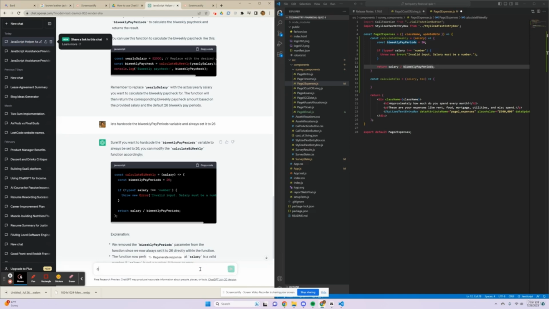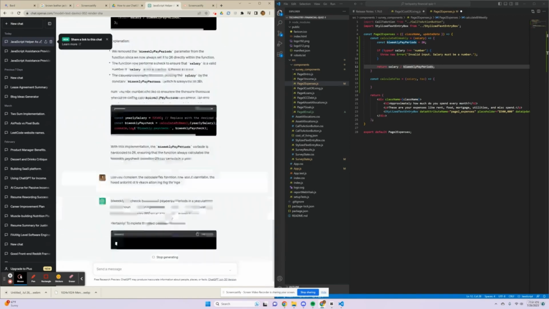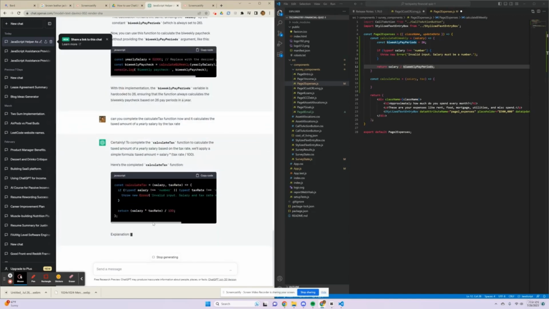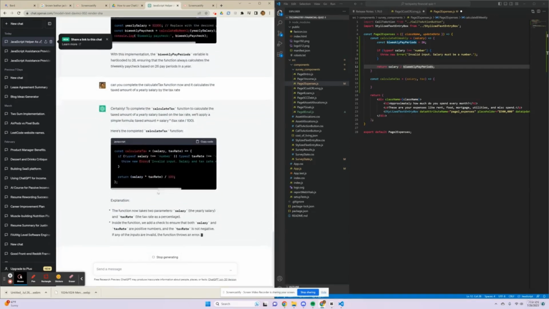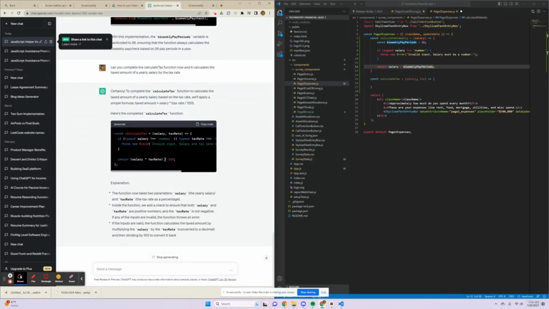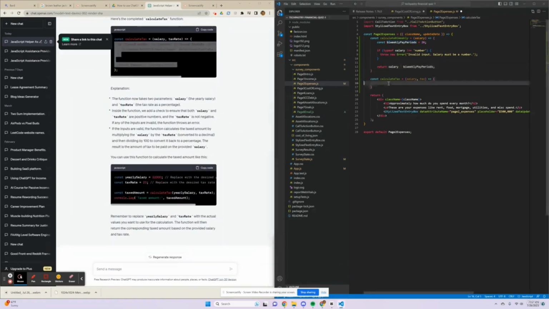So let's ask it, can you complete the calculate tax function now? And it calculates the tax amount of a yearly salary by the tax rates. And now it's going to complete that second function, and it checks first if the salary is a number and that the tax rate is a number, and then it takes the salary times the tax rate and converts it from a percentage to a decimal. So that is correct. Let's go ahead and take this and then add it to our